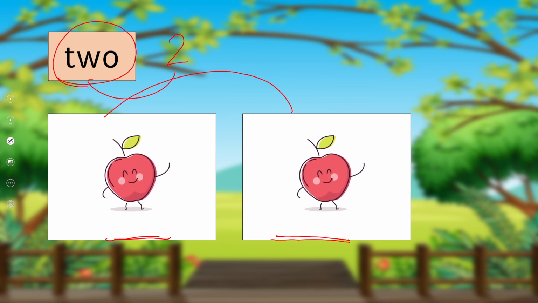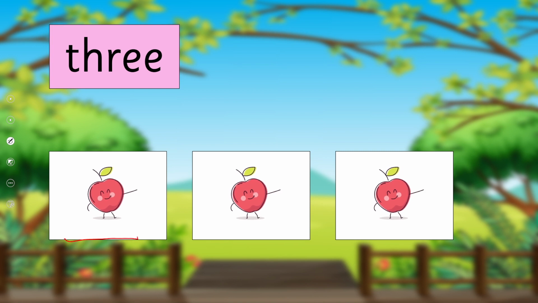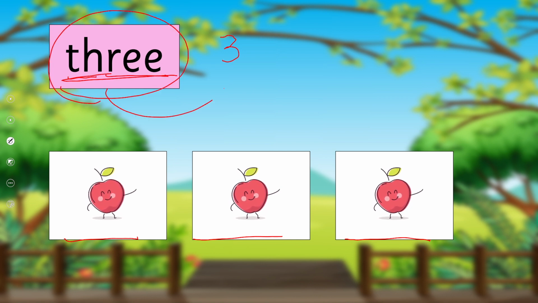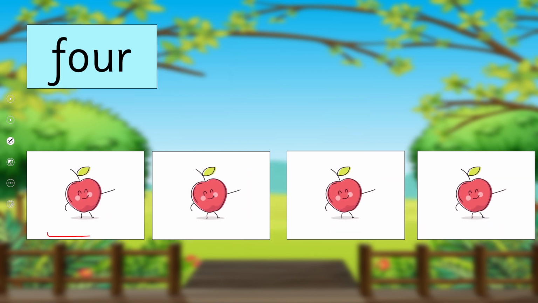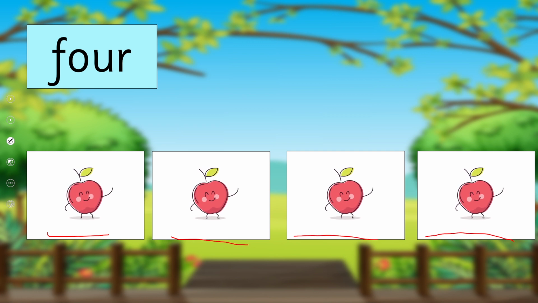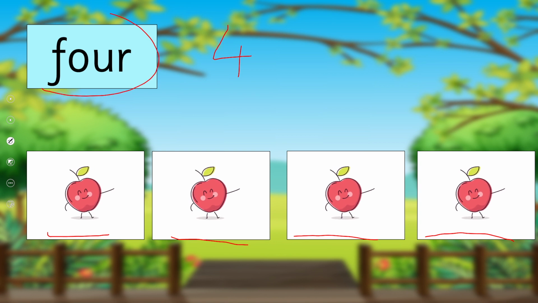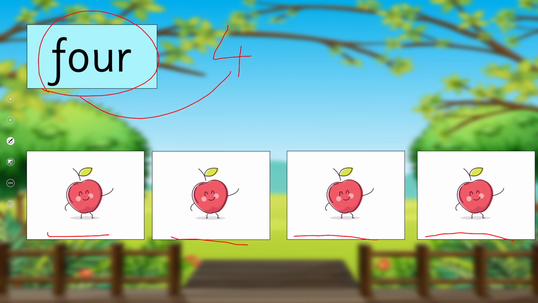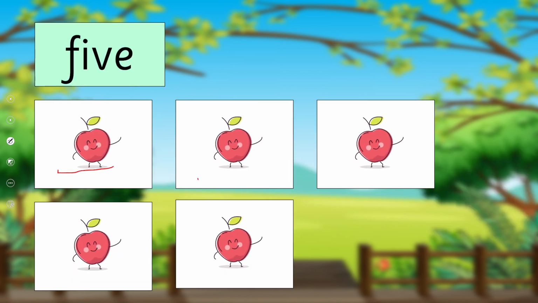3: 1, 2, 3. We write in numbers 3 and we write in words T-H-R-E-E, three. 4: 1, 2, 3, 4. 4 in numbers, and F-O-U-R, four, in words, right? 5: 1, 2, 3, 4, 5.